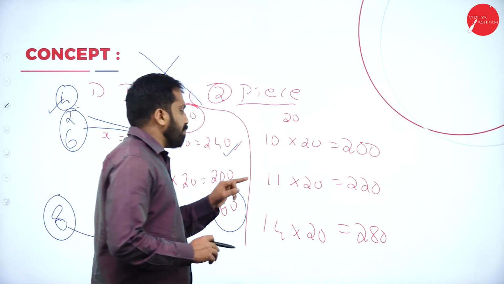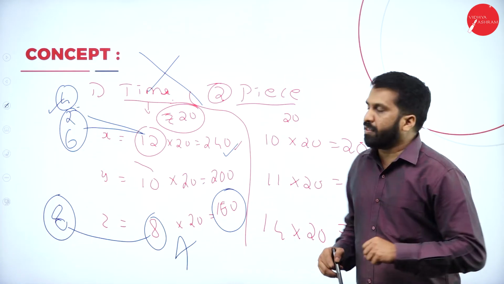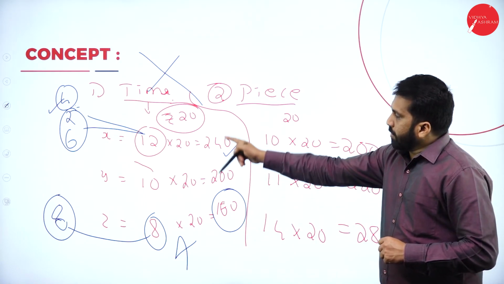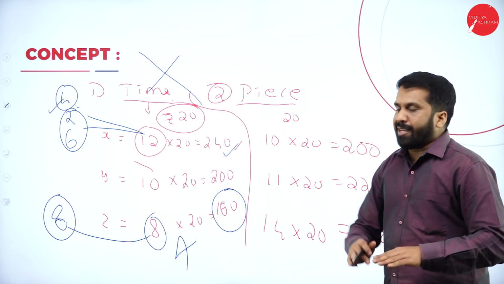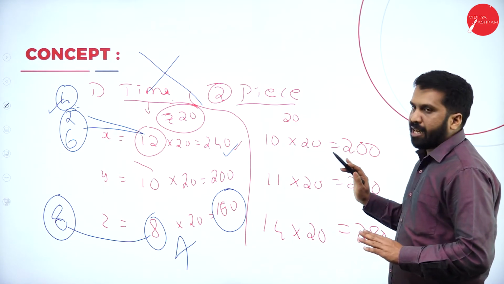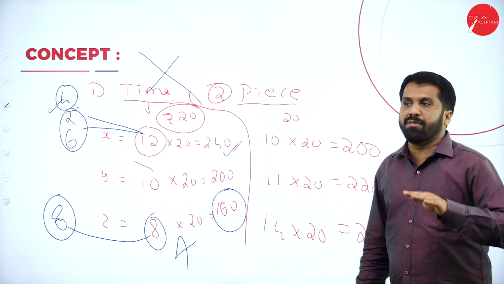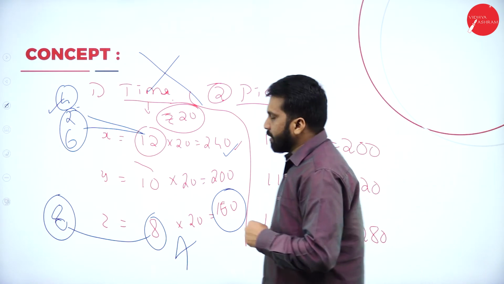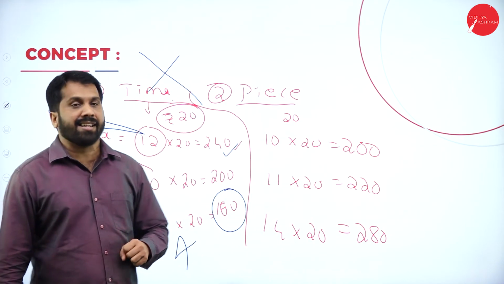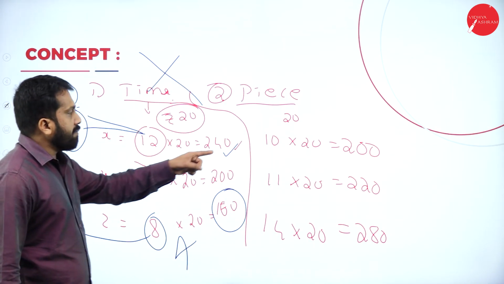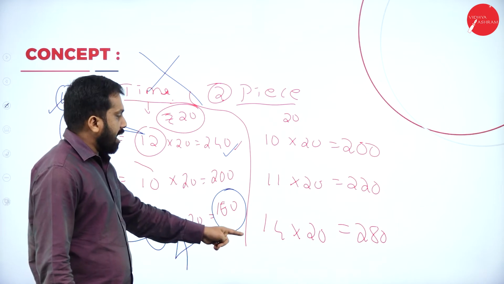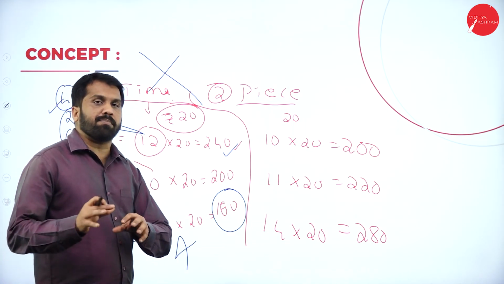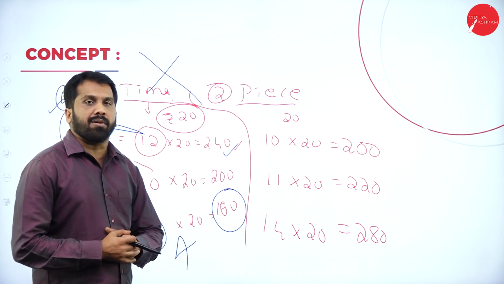Now we'll come back to piece rate. Are you happy with the system we are following? Like this, there is no cheating and nothing. If you produce, I'll give salary. If you are producing less, I'll give you less salary. Are you happy with this? Just think. See, the first person produced 10. I'm giving him 200 rupees. The last person produced 14. I'm giving him 280. Now it is a proper way. Is it right or wrong?